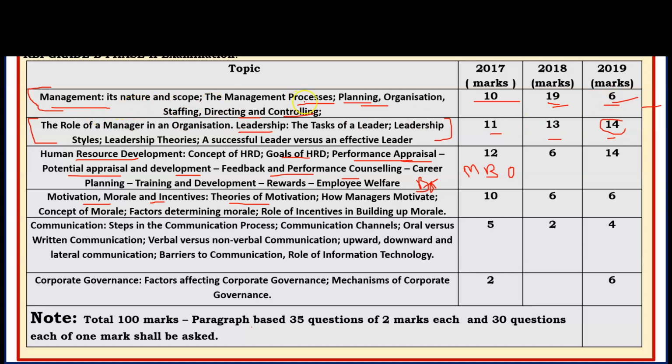Questions were mainly asked from the management processes like planning, organizing, staffing, directing, controlling. You must learn the basic concepts of these topics, and you can easily cover them with the help of Google. Many books, PDFs and websites are available. These are basic concepts; if you go in depth, there is no limit to management. So I advise you to cover the basic concepts. You must be aware of the planning process and the different processes under planning. Organization, staffing, directing, controlling, you have to cover.